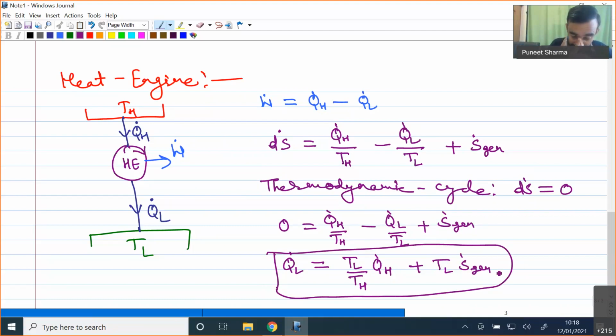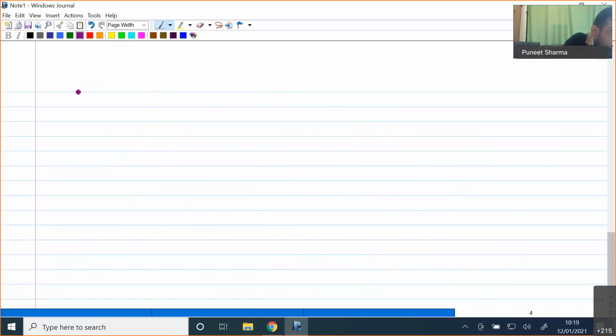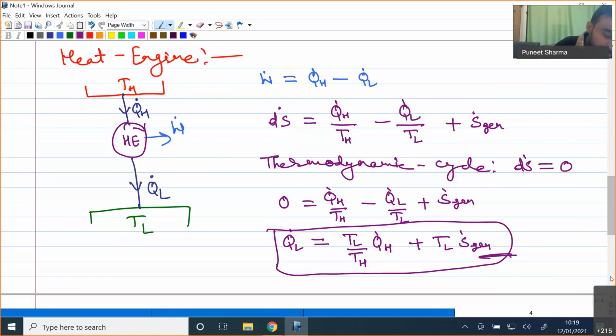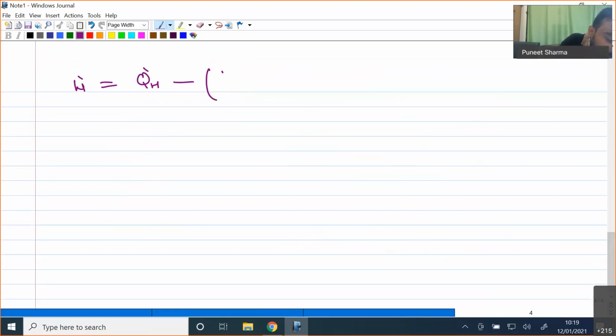Now in this formulation of work, W dot equal to Q dot H minus Q dot L, I will replace the value of Q dot L with this particular expression. So finally I will find that W dot equals Q dot H minus, it's TL by TH, so it's TL divided by TH times Q dot H, plus TL times S dot generation.